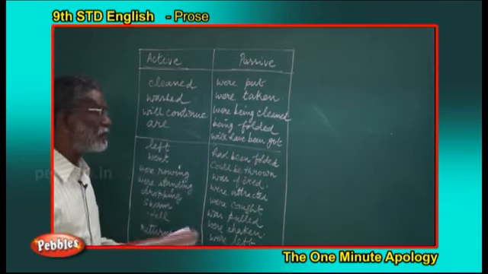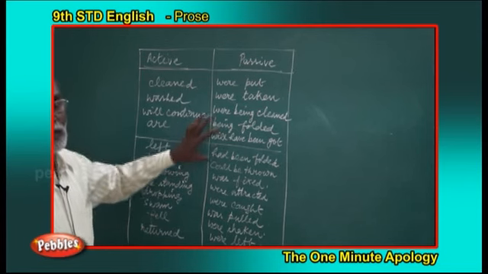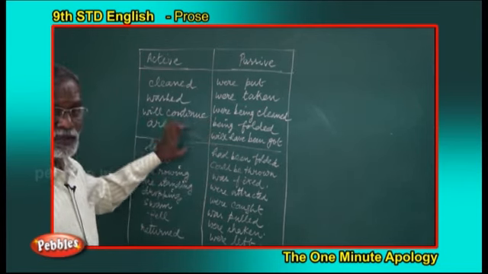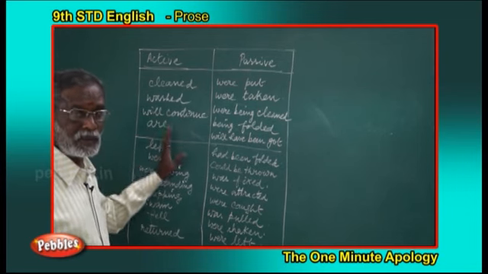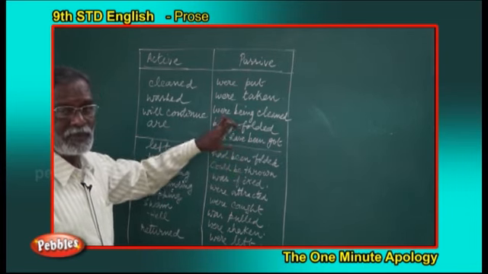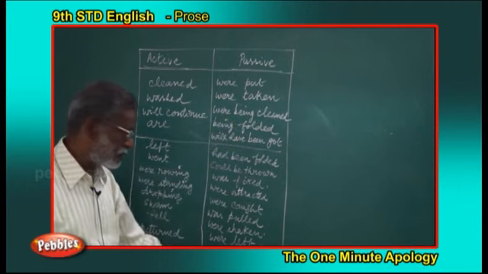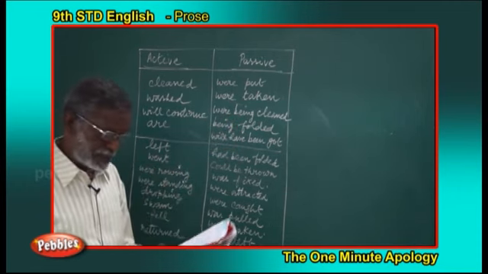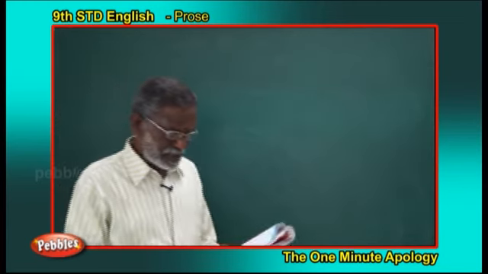So why is this exercise given to you? Because you have to find the difference between active and passive, how the verbs are used in passive voice. If you read once or twice, you will understand what it is. Now we have some activities.